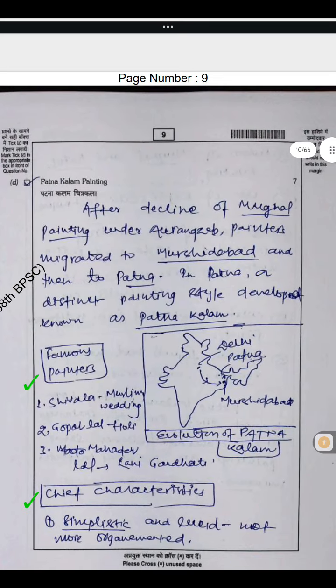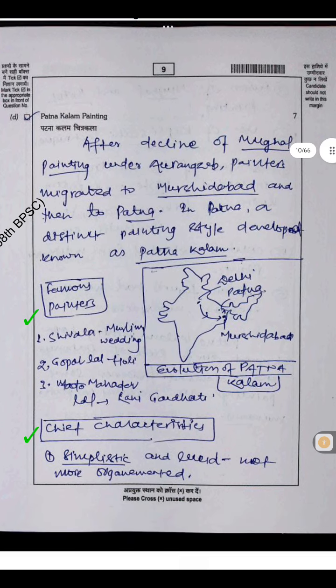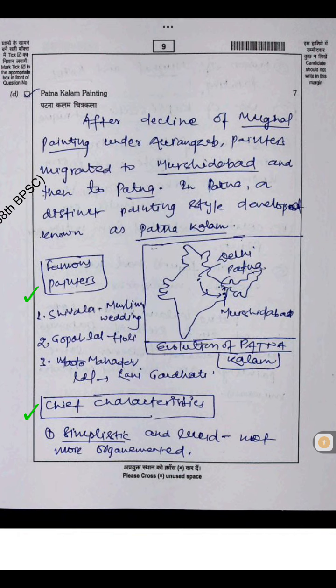1d. Patna Kalam. After the decline of Mughal painting under Aurangzeb, painters migrated to Murshidabad and then to Patna. In Patna, a distinct painting style developed known as Patna Kalam. Famous painters: Shiv Lal, Muslim Wedding; Gopal Lal, Holi; Mahadev Lal, Rani.